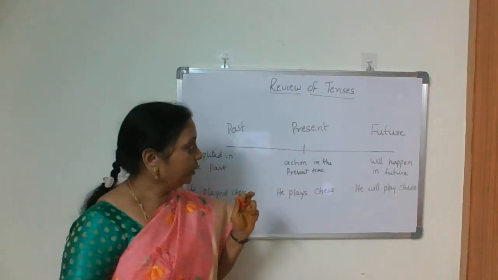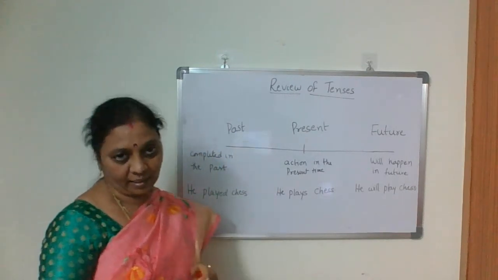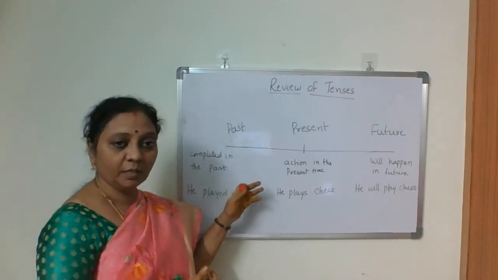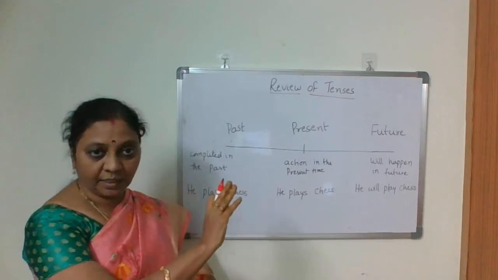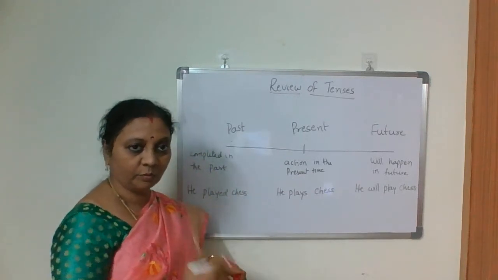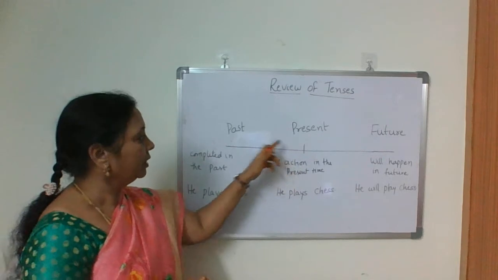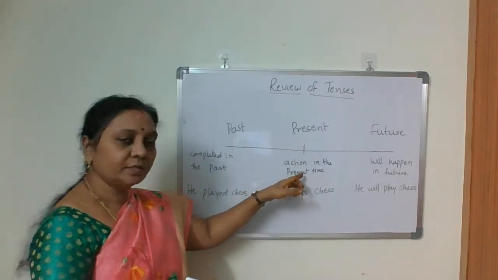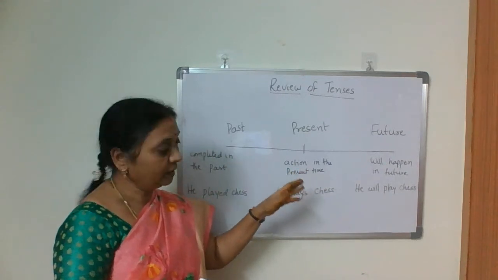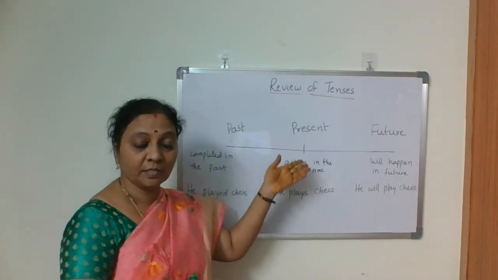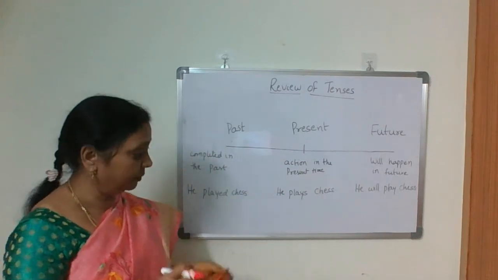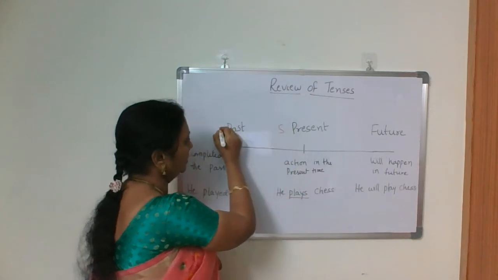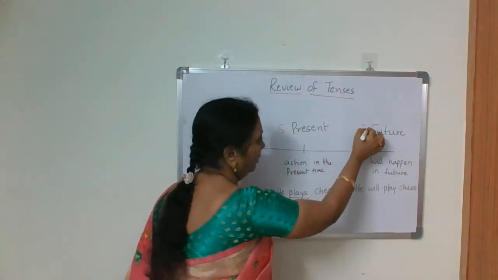Today we do a review of all tenses, all 12 tenses. We just have a look, okay, one by one. First, three tenses and four aspects, so total 12 tenses we have. So, first of all, we do simple present. The actions that take place in the simple present means the actions that take place at the present time. Okay, he plays chess. This is simple present and simple past and simple future.